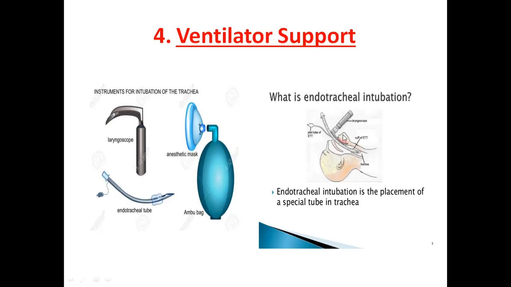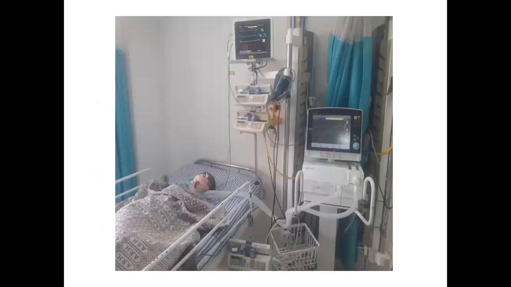So you can see here. You can see the vocal cords and trachea with the help of the laryngoscope, and insert the endotracheal tube into the trachea. And this tube can be connected. You can see the patient is intubated. The endotracheal tube can be connected to the breathing circuit. So this is the breathing circuit, and this breathing circuit is connected to the ventilator.